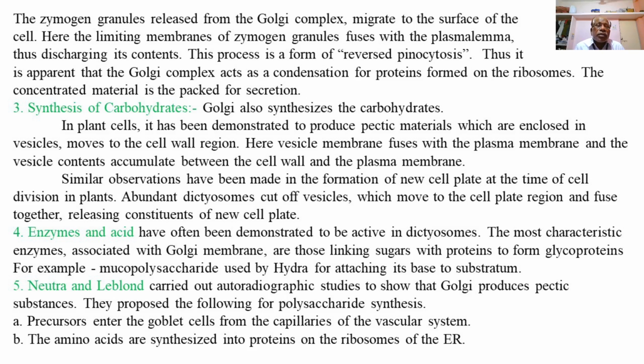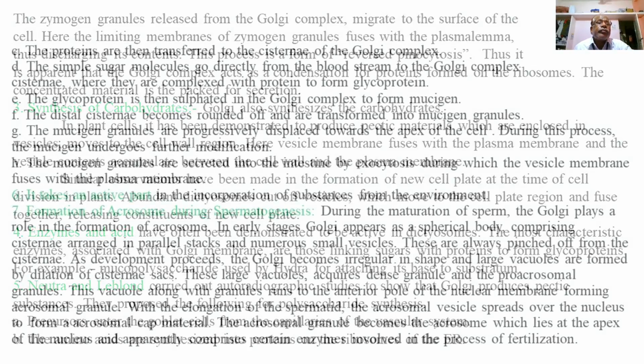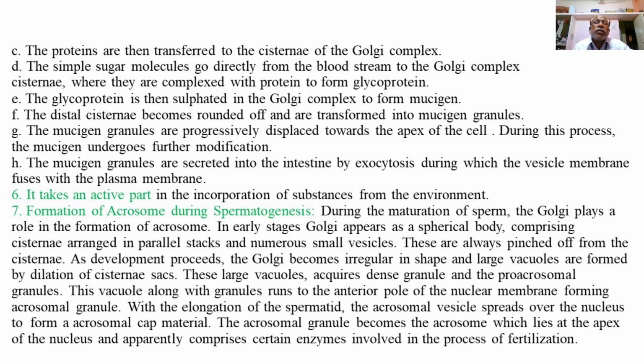Then amino acids are synthesized into proteins on the ribosomes of the ER. The amino acids are transformed into proteins on the surface of the endoplasmic reticulum by means of ribosomes. The proteins are then transferred into the cisternae of the Golgi complex.